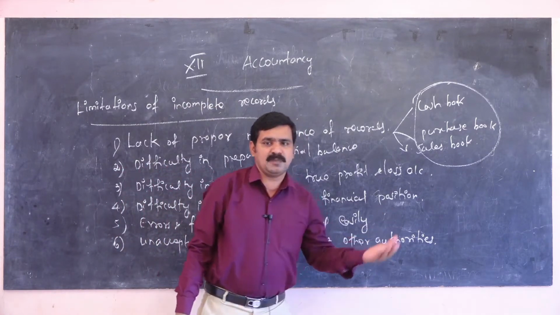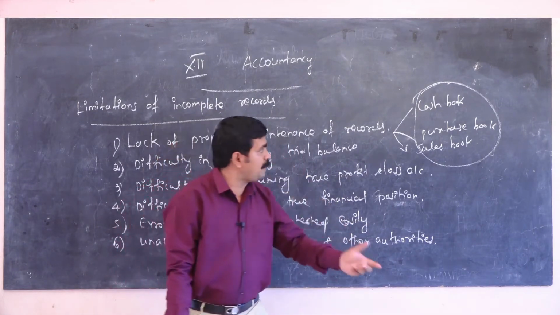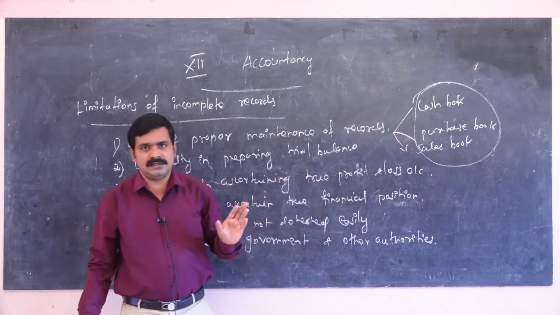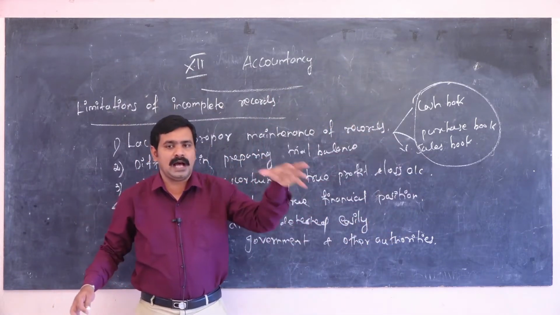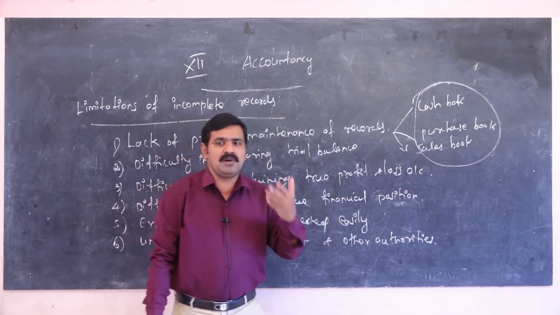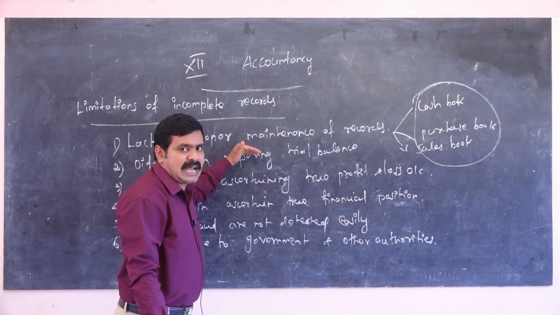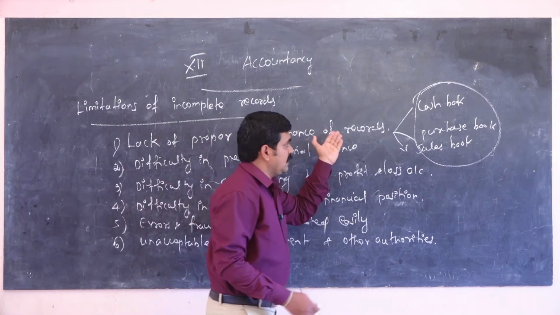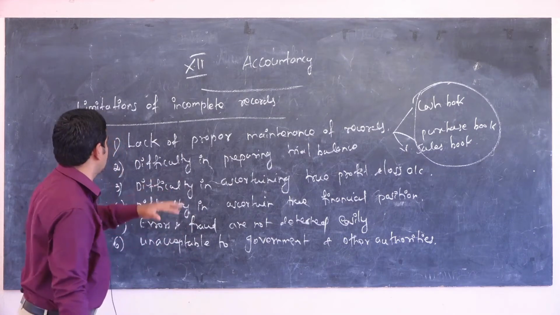For example, in a small organization, some proprietors or owners want to keep these records. It is not applicable to large scale organizations. Large scale organizations have to maintain everything as a lump sum amount in the accounts. They have to invest, say, 1 lakh, and raise amounts from other countries. Such companies do not come under this category. Only small trade owners come under this category. That is improper maintenance of records, the important thing in the first point.